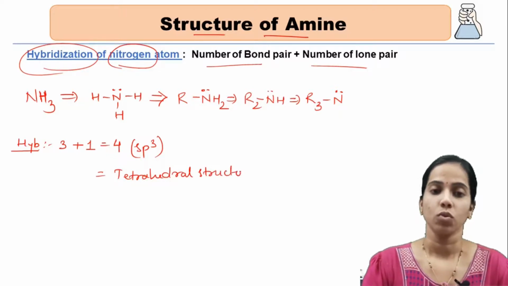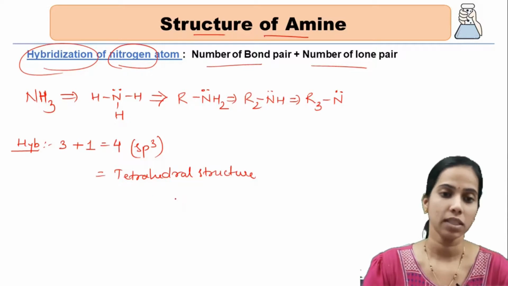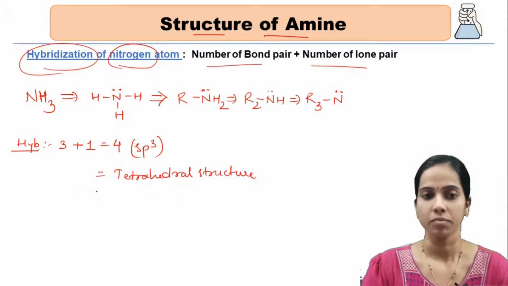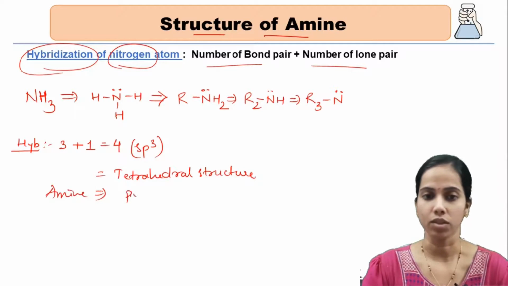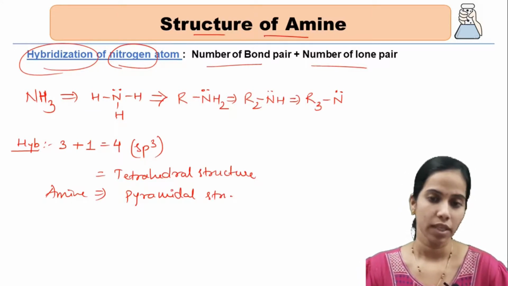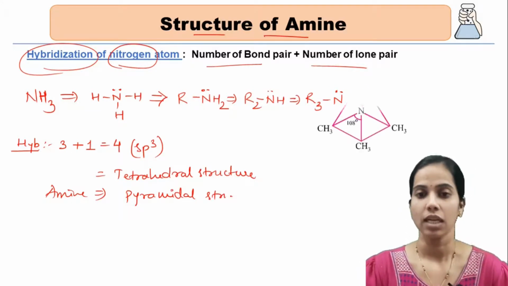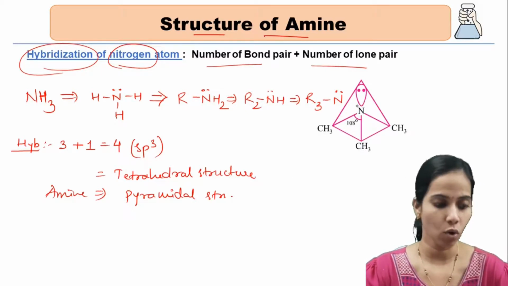So sp3 hybridized means tetrahedral structure, but still our amine has a pyramidal structure. Why such a pyramidal structure? Let's have a look into the structure in detail. The pyramidal structure is due to the presence of the lone pair.